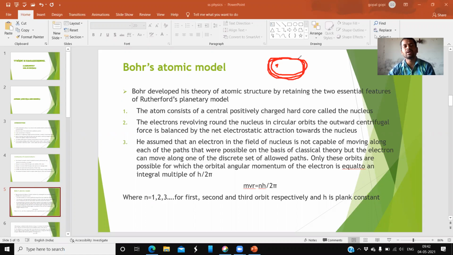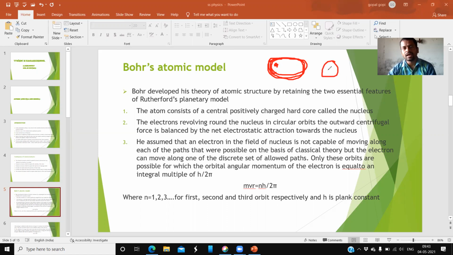At any one of the foci, what is present? The sun is present. And the planets revolve in this manner. So how the planets are revolving around the sun, in the same manner inside the atom.